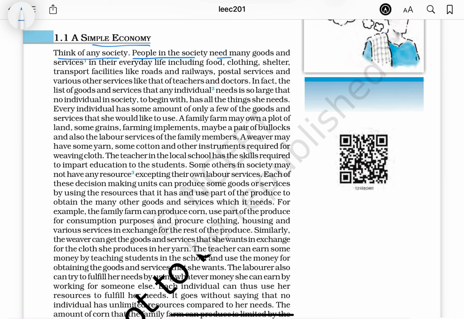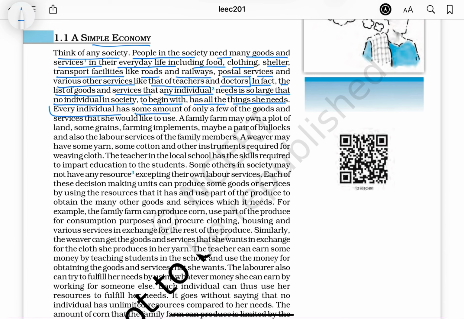Simple economy. Think of any society. People in the society need many goods and services in their everyday life, including food, clothing, shelter, transport facilities like roads and railways, postal services, and various other services like that of teachers and doctors. In fact, the list of goods and services that any individual needs is so large that no individual in society, to begin with, has all the things she needs.